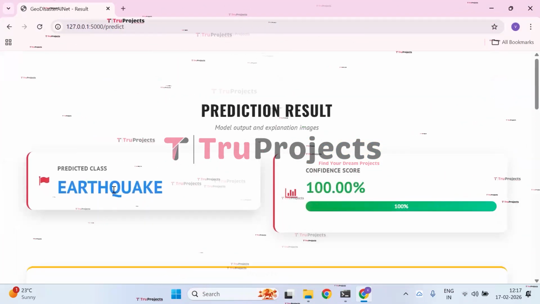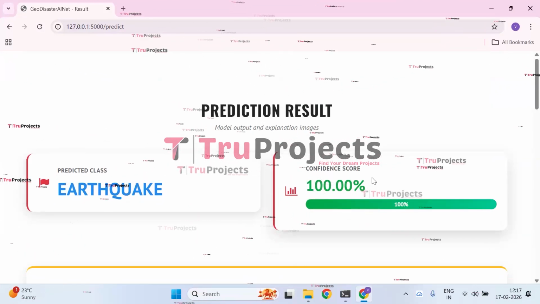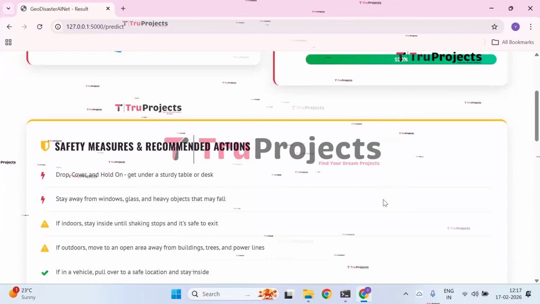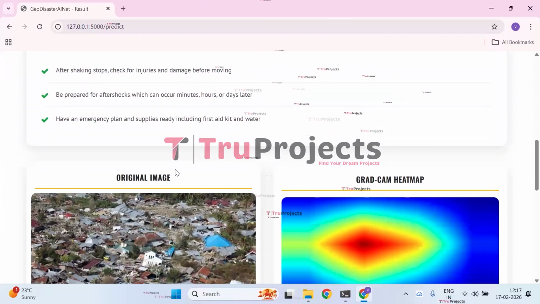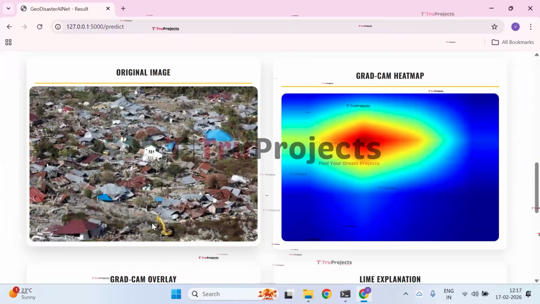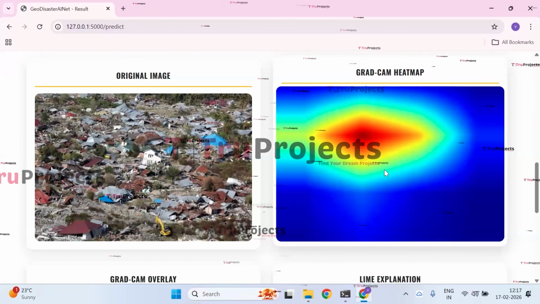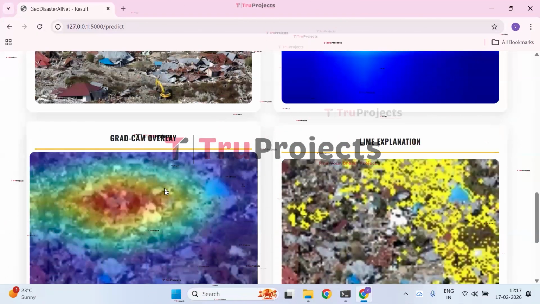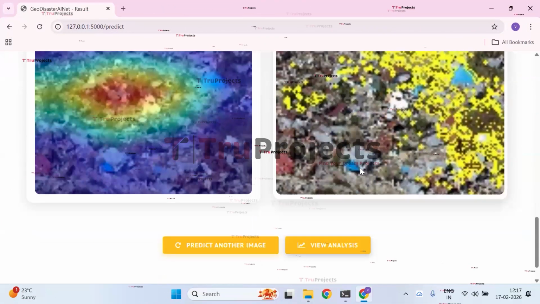as earthquake. The predicted class is earthquake. The confidence score is 100%, and we also have the safety measures and recommended actions. And this is the original image which we have uploaded, and this is a GradCam heat map image, and this is GradCam overlay image, and this is line explanation image.